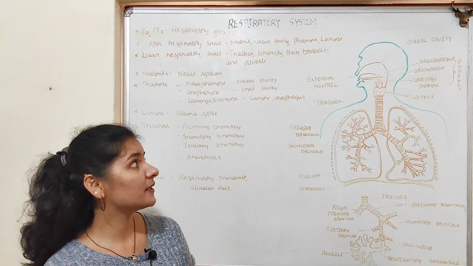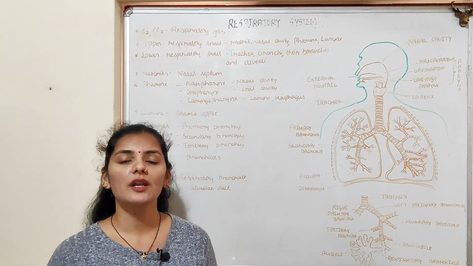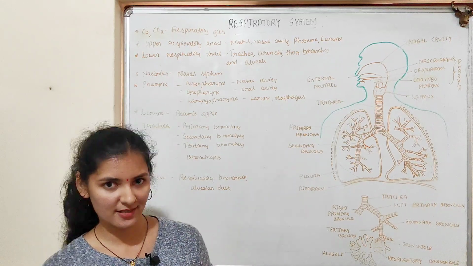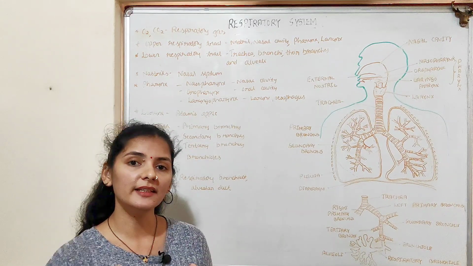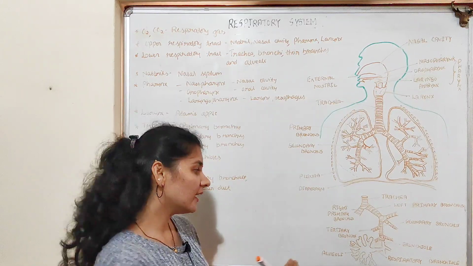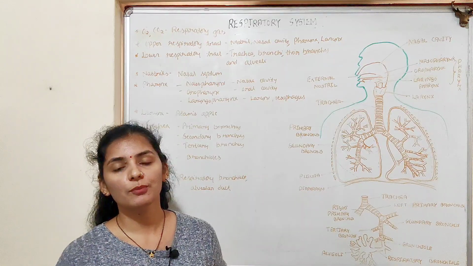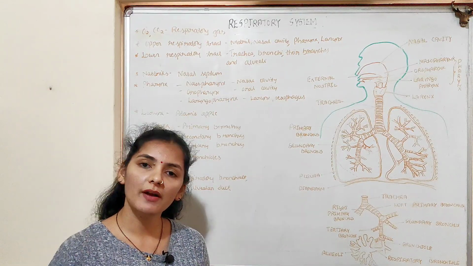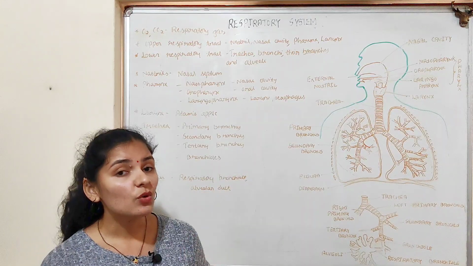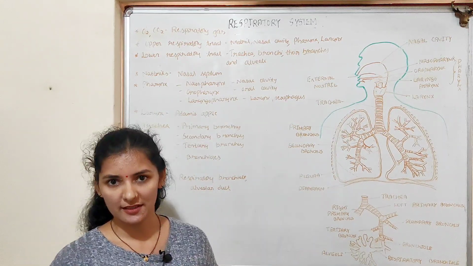The part of the respiratory system from the nostril up to the terminal bronchiole is known as the conducting part, or the conducting zone, of the respiratory system. As the name indicates, this conducting zone conducts or transports the atmospheric air into the alveoli, during which it clears the air of foreign particles, humidifies the air and brings the air to body temperature. But there is no exchange of gases in the conducting zone of the respiratory system.